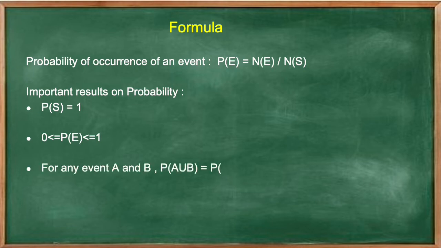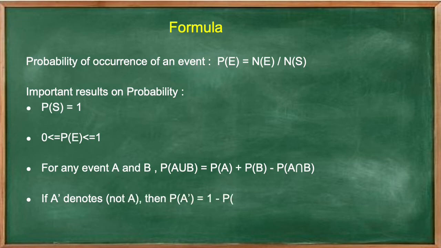For any event A and B, probability of A union B is equal to probability of A plus probability of B minus probability of A intersection B. And probability of A union B or A intersection B will be discussed later in detail. Probability of A naught is equal to 1 minus probability of A. Examples related to this concept will be discussed later.